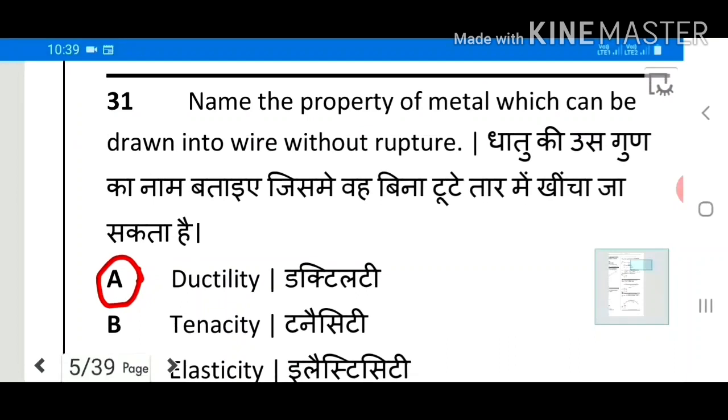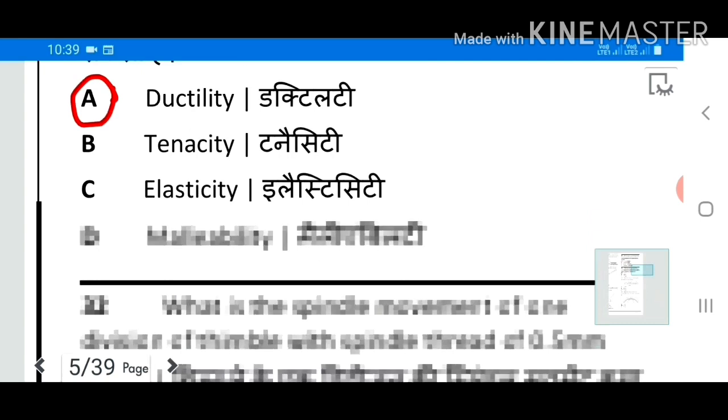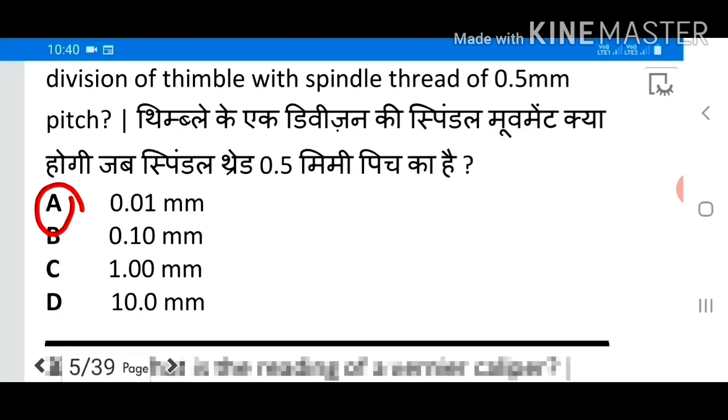31. Name the property of metal which can be drawn into wire without rupture. Answer A. Ductility. 32. What is the spindle movement of one division of thimble with spindle thread of 0.5 mm pitch? Answer A. 0.01 mm.